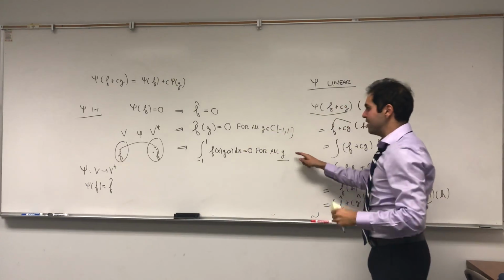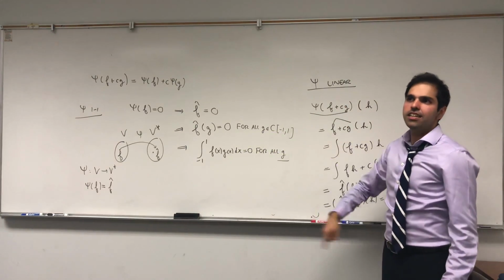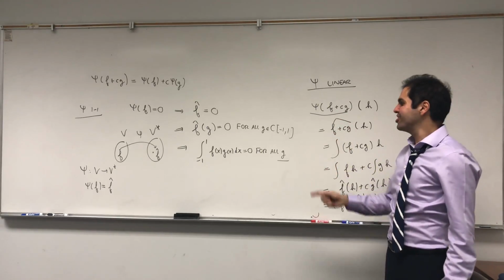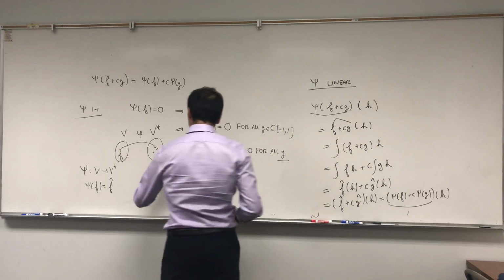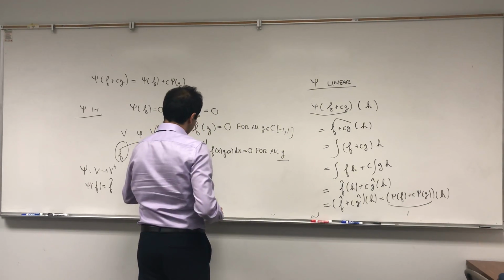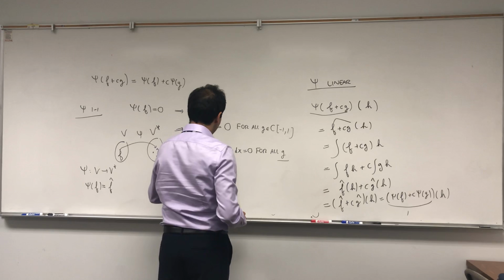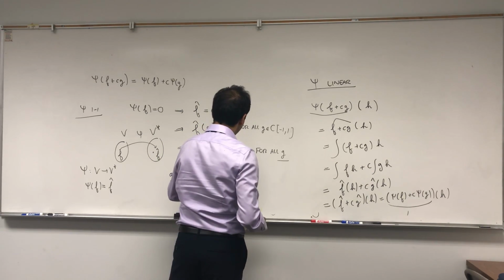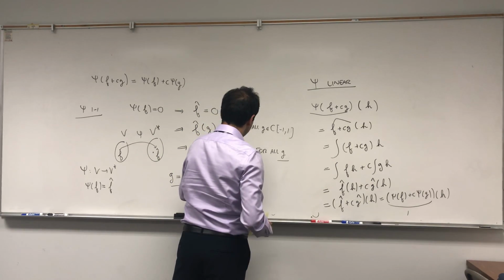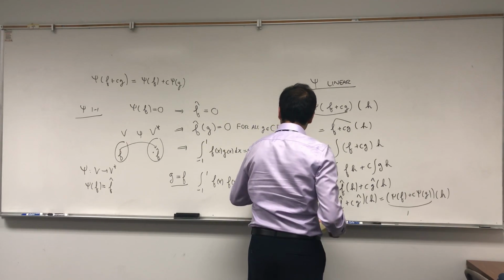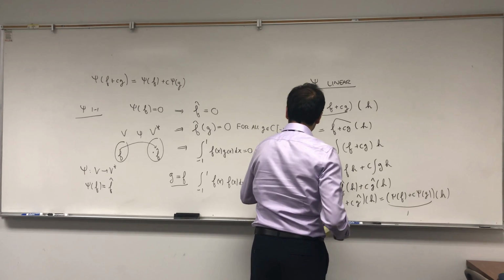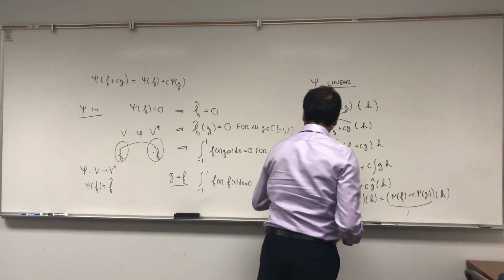But notice, this is true for all g, so just choose a very clever g to make this work. How about we let g equal f? Then what we get is the integral from -1 to 1 of f of x squared dx equals 0.